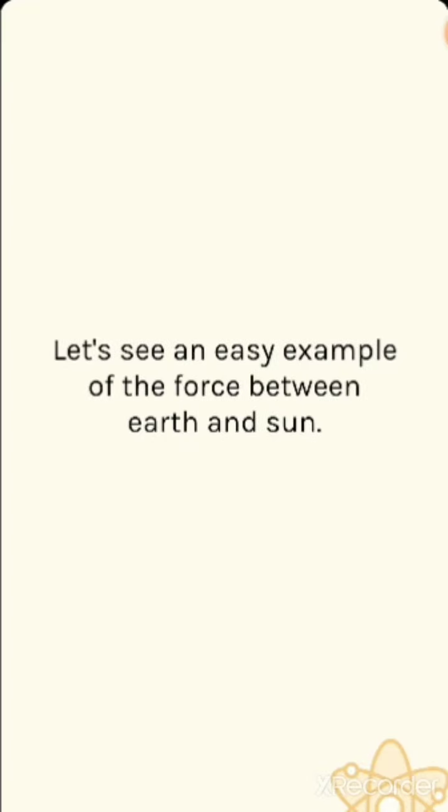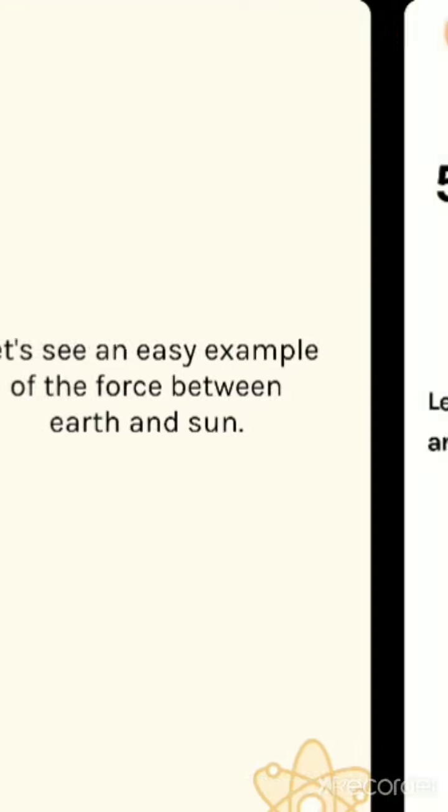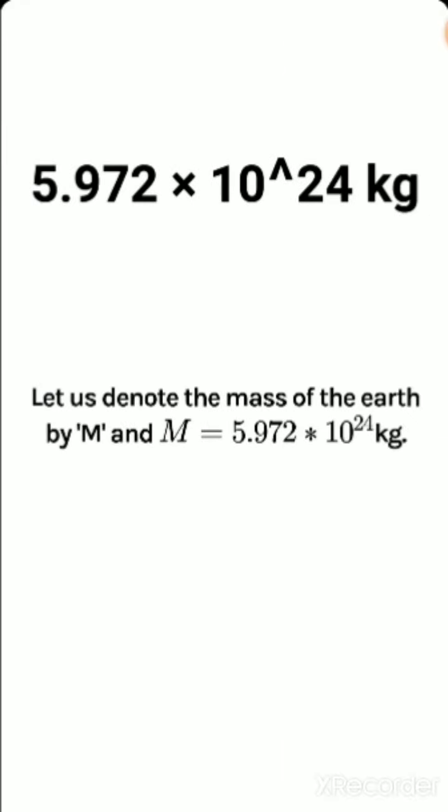So let's see an easy example of the force between the earth and the sun. From this example we will try to understand the force of attraction between the earth and the sun and how much we can calculate. Let us denote the mass of the earth by capital M, and its value is 5.972 into 10 to the power 24 kilogram. We can write that as 6 into 10 to the power 24, we can round it up.